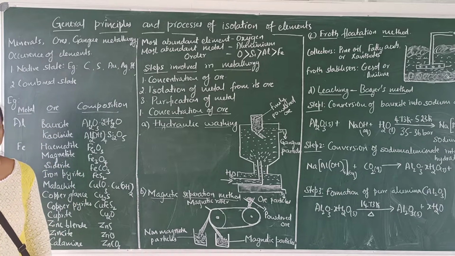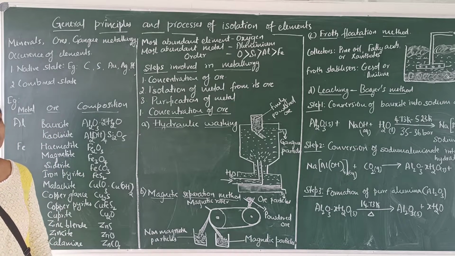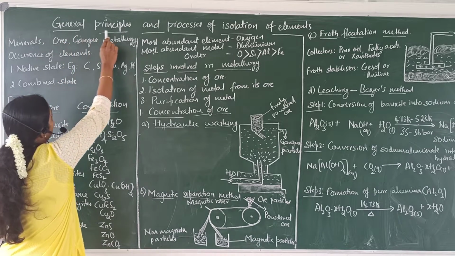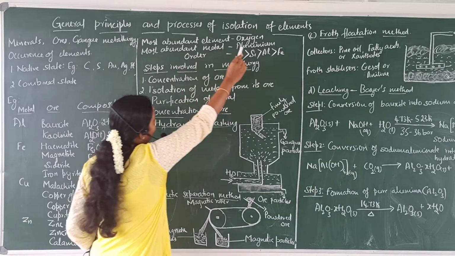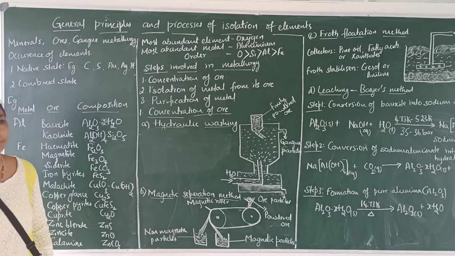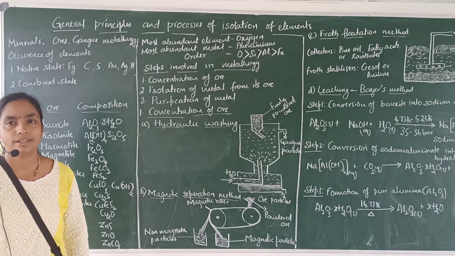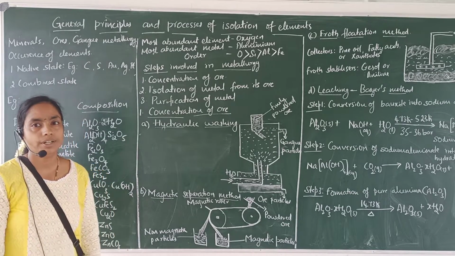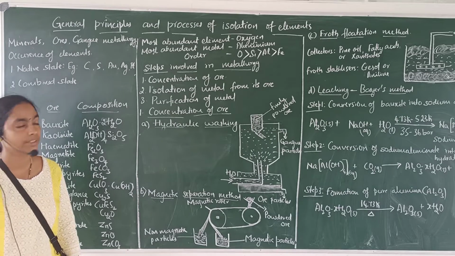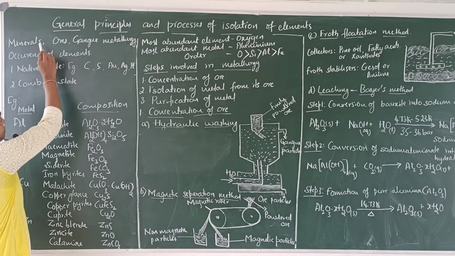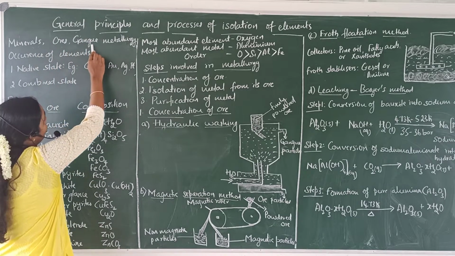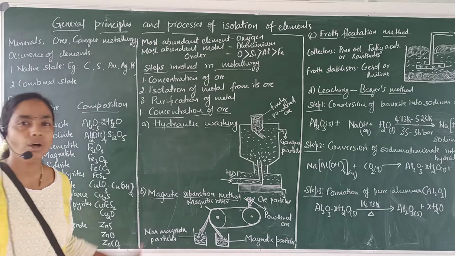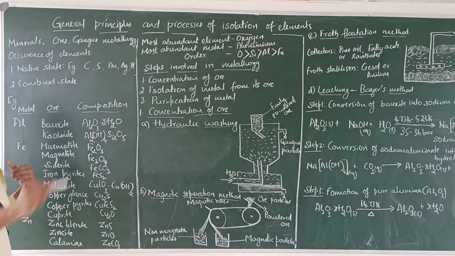Hello students, let us start unit 6 and first chapter of inorganic chemistry, general principles and processes of isolation of elements. It is simply called as metallurgy. To understand metallurgy, we have to understand some of the metallurgical terms. They are minerals, ores, gangue or matrix and metallurgy. Let us define all these terms.